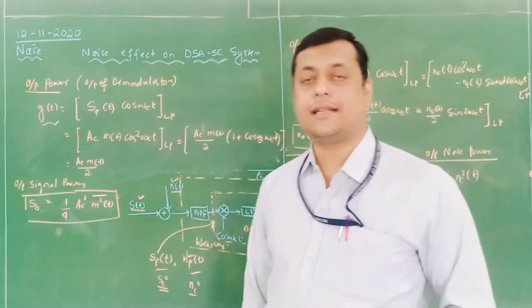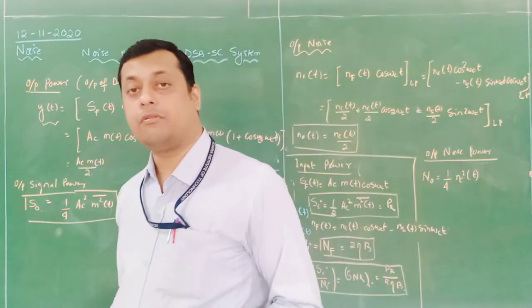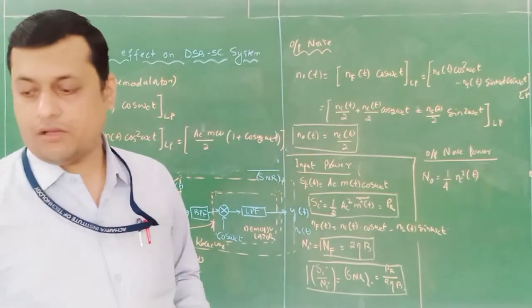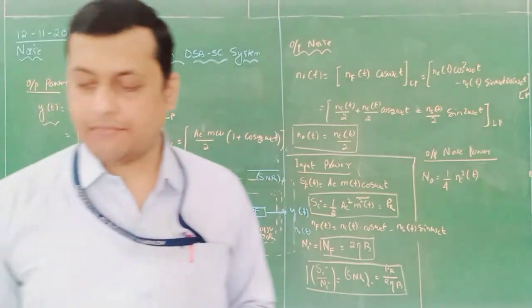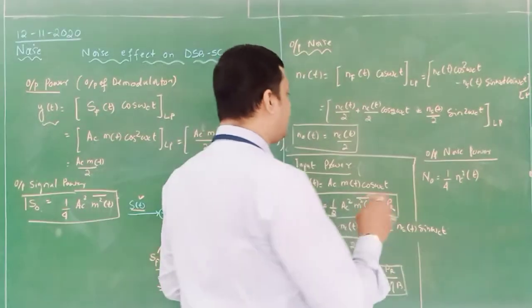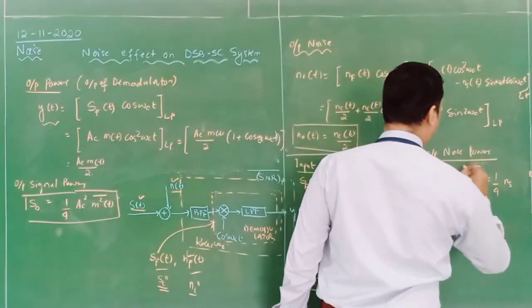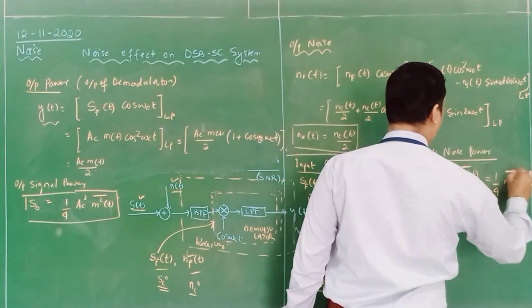Now nc is nothing but a magnitude, a magnitude of a noise component. And this magnitude of a noise component will be the same for the quadrature component also, because both amplitudes are the same, n square of t.